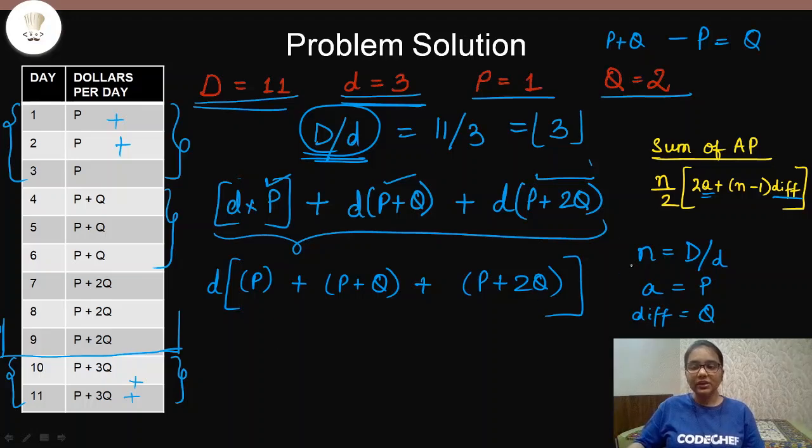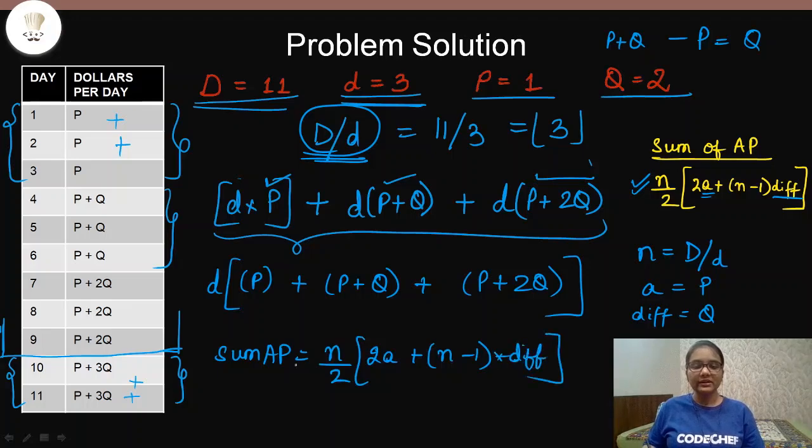So we have found out N, we have found out A, we have found out the difference. Now simply we can use this formula to calculate the total amount that the chef will be able to produce by using this series method. And the total amount will be sum of AP equals N divided by 2 into 2A plus N minus 1 into difference. And in all these terms, you can just substitute what we have found out here. So this is giving us one part of the answer.